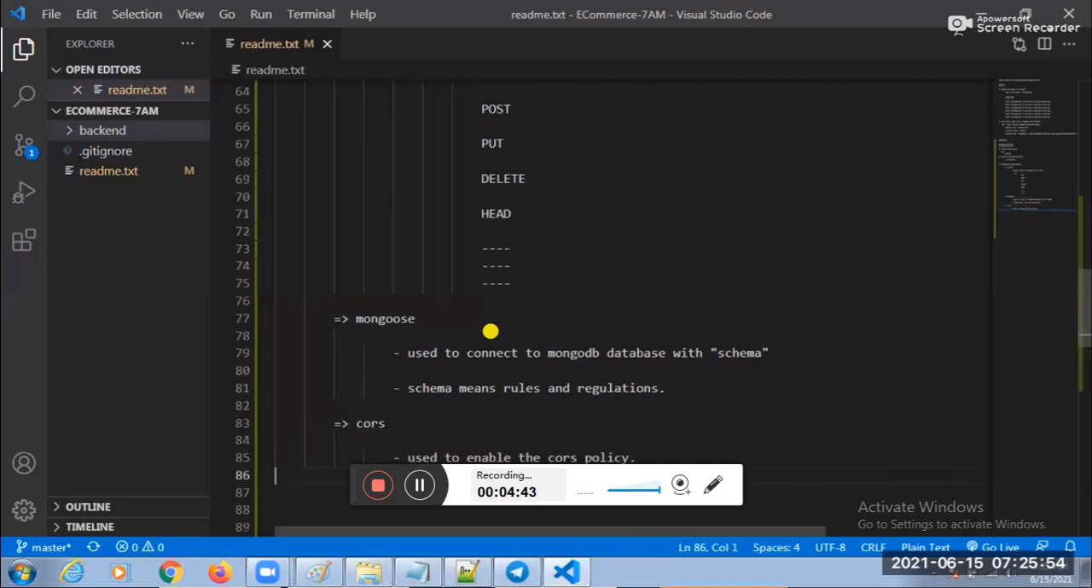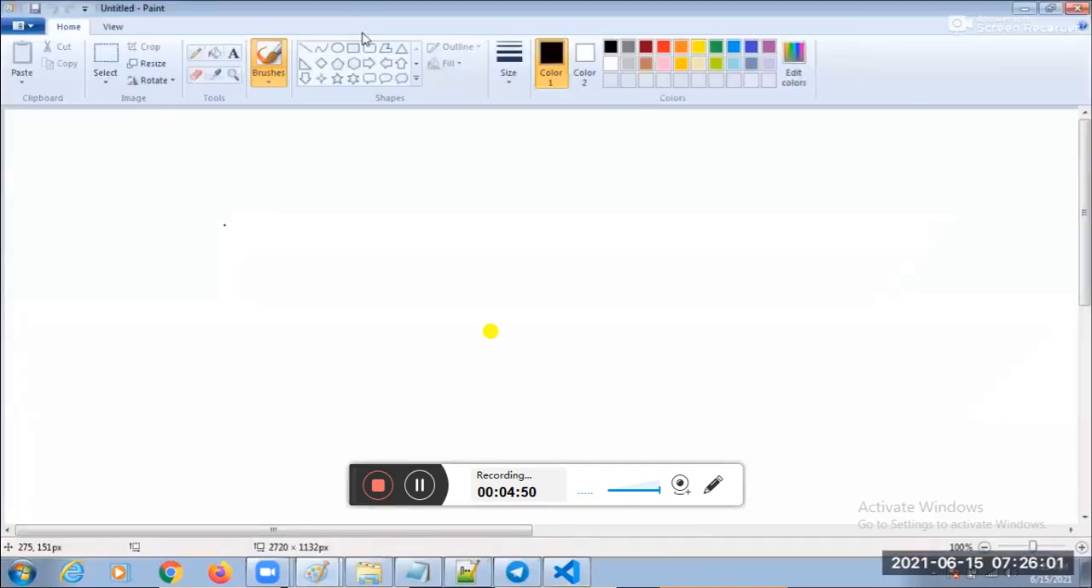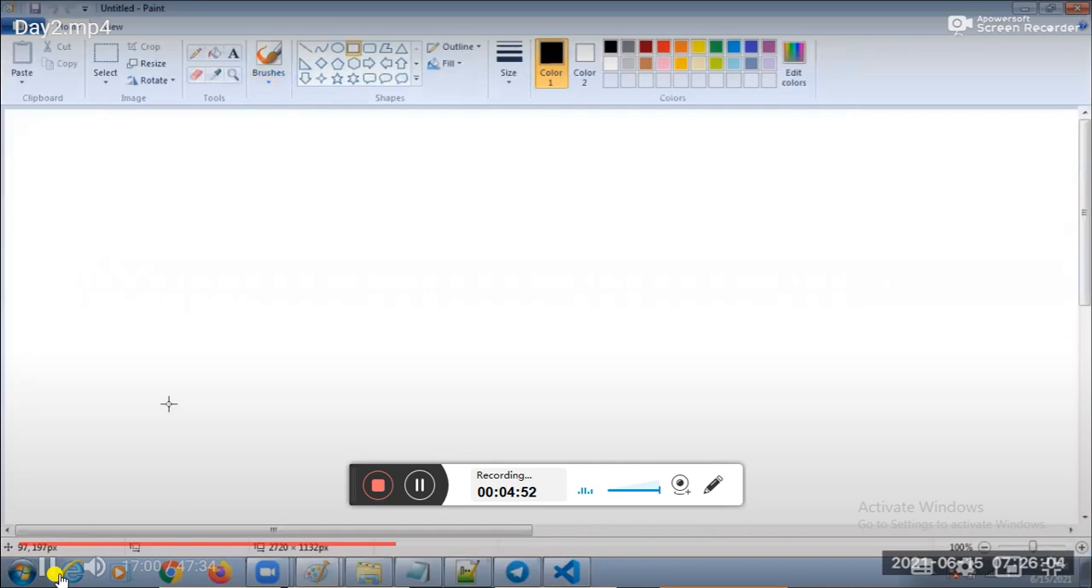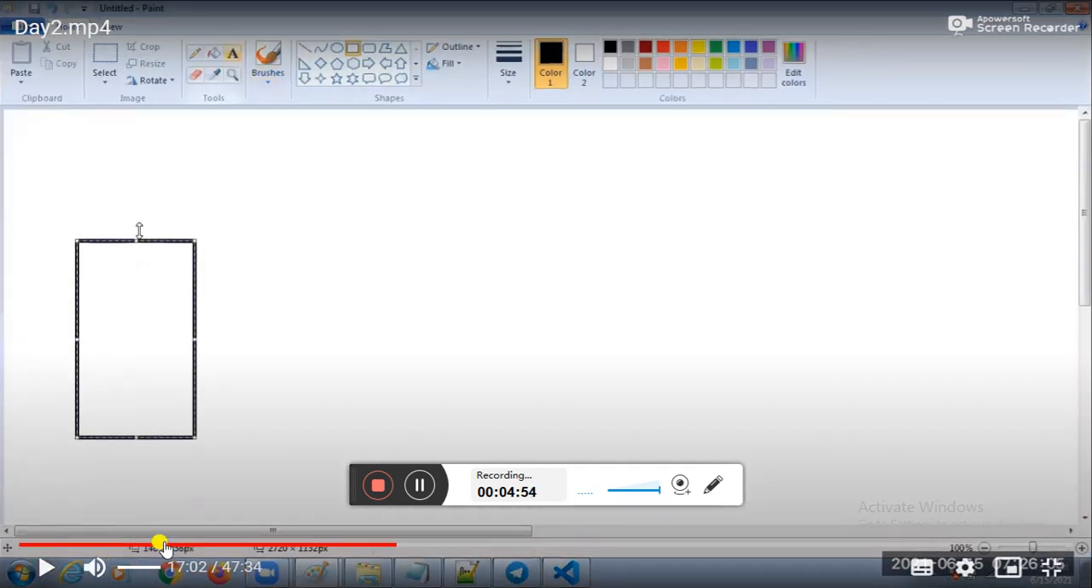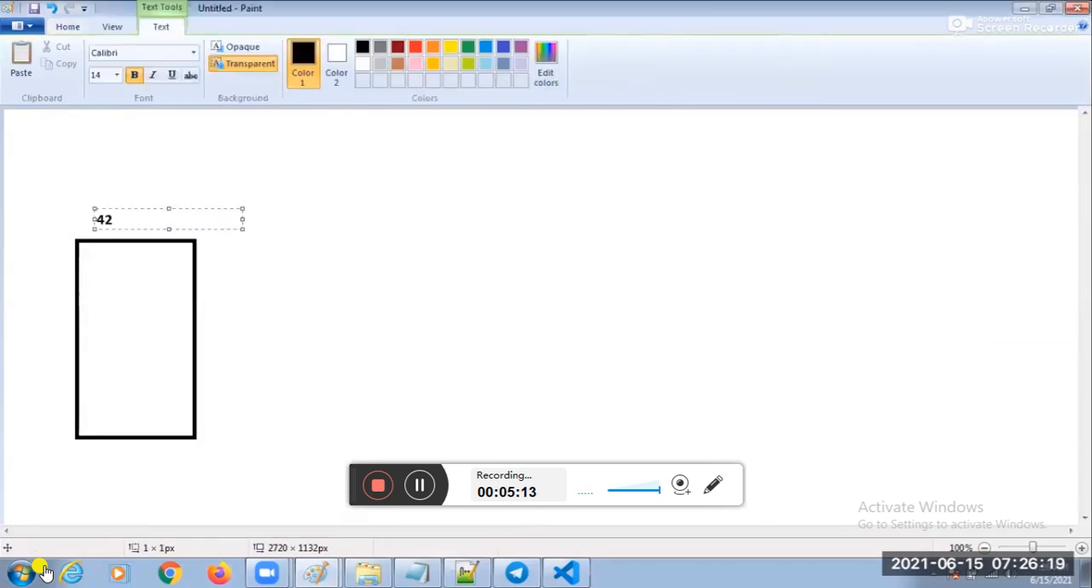And one more thing. What is meant by CORS policy? Do you know Angular? Angular runs on which port number? 4200. Sure, na? Yes, sure. Angular runs on one port number. The port number is 4200.